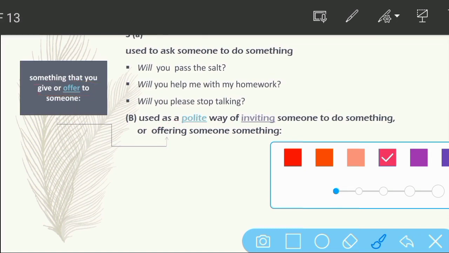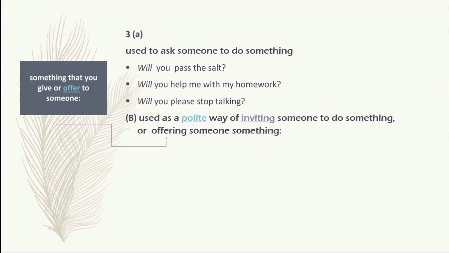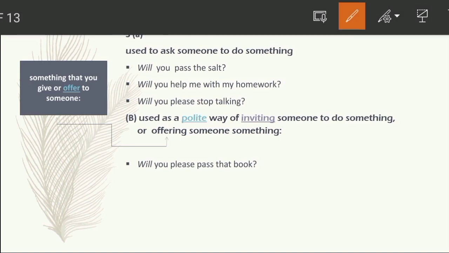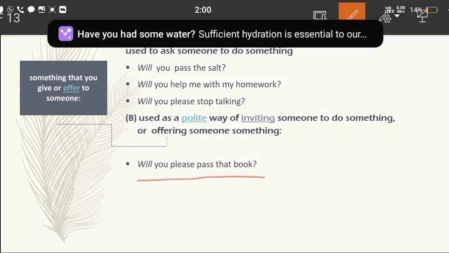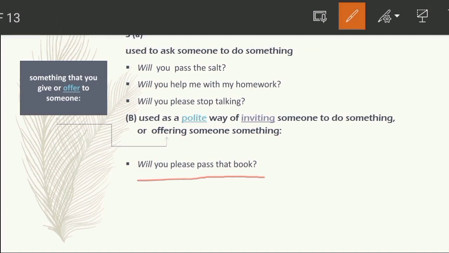So let's see some examples here. Will you please pass that salt? You will think now, how can I understand, or how can I know that it is a polite manner of asking someone? So this is very, very easy to understand.